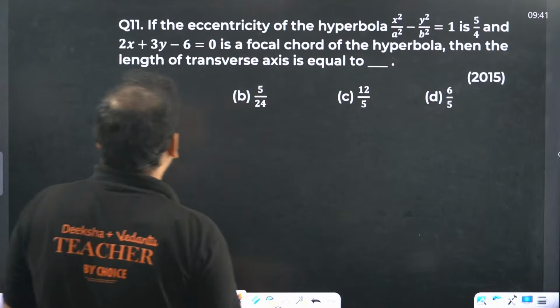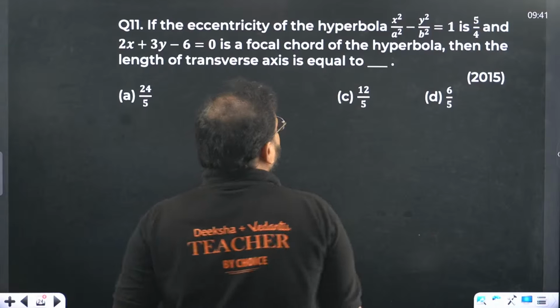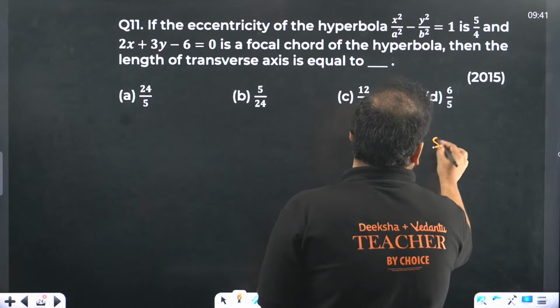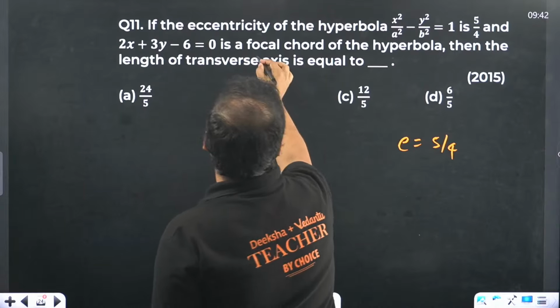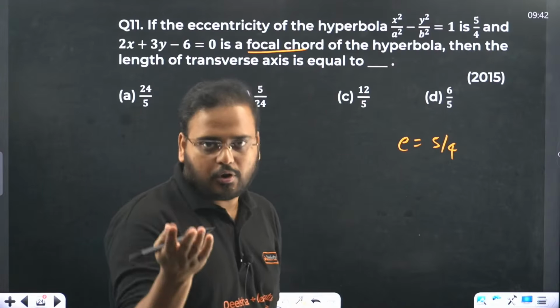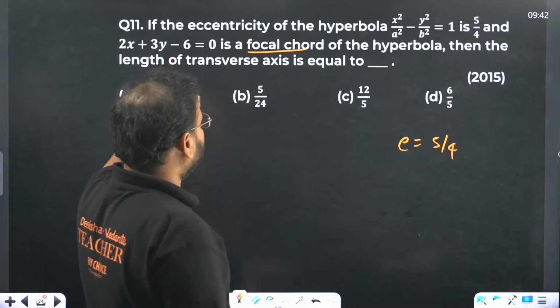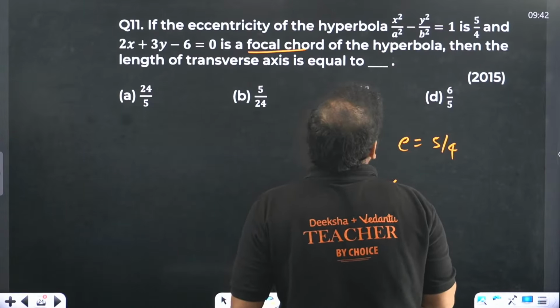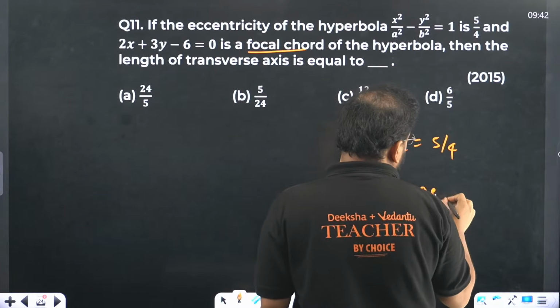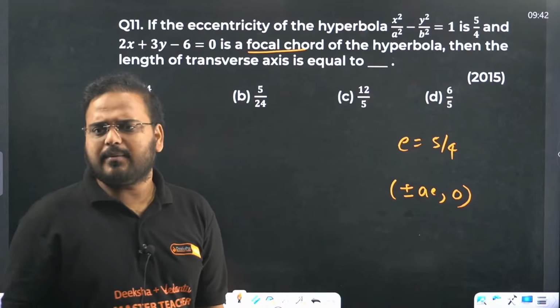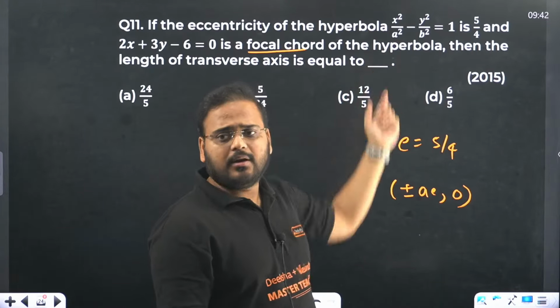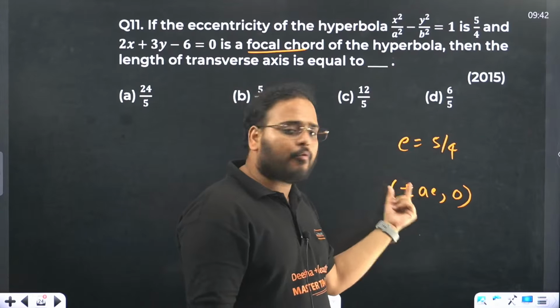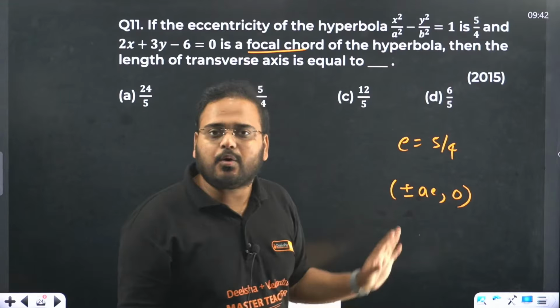What do we have? If the eccentricity of a hyperbola is given as 5/4, and this is the focal chord. A focal chord will have the focus in it. This is the equation of the focal chord. So what is the focus in this hyperbola? Plus minus AE, 0. In this hyperbola, with the major axis along x, you will have the foci on the x-axis only. A is the major axis, means x is the major axis. It means the foci will be plus minus AE, 0 on the x-axis.